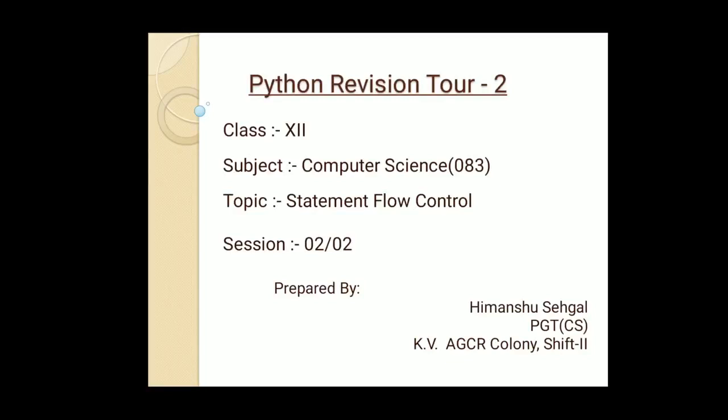Hello everyone once again. Further in the continuation of flow of control topics which we have already discussed in the first session, now in the second session we will discuss the iterational constructs. Iterational constructs are very important, and as we know they are very much required in the solution of practical problems of the real world. So let us continue.